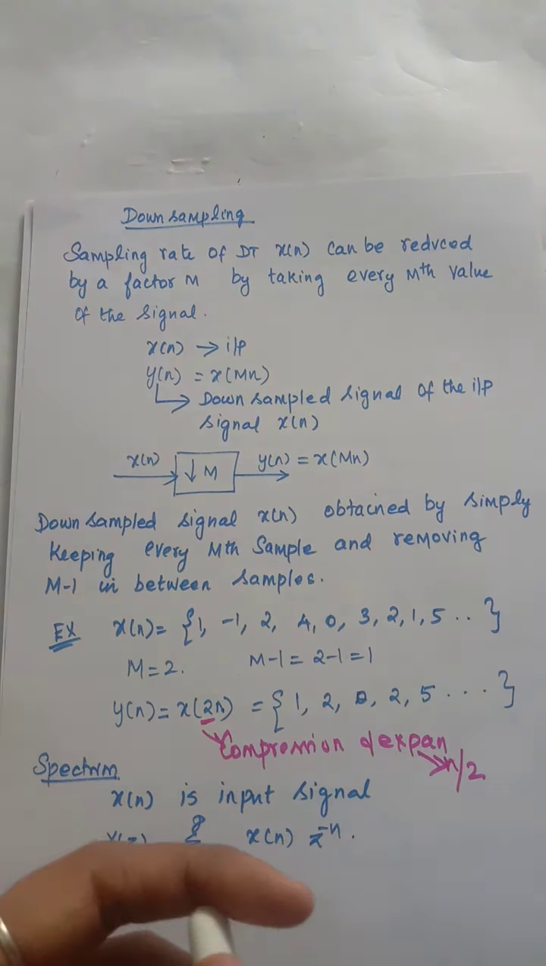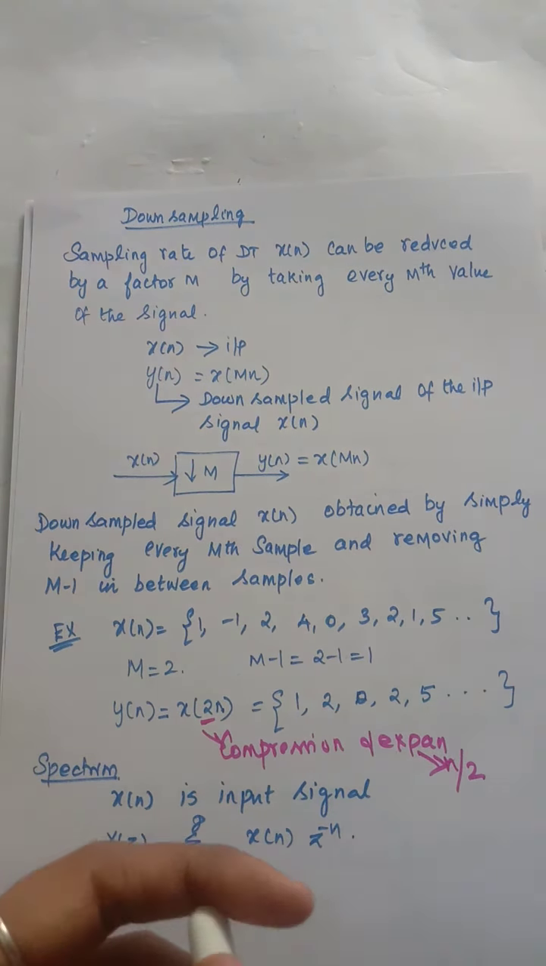Consider an input x of n. I am going to perform downsampling. Downsampling represents decreasing the sampling rate, so compression. So I am going to have x of Mn, which is nothing but y of n. This is the symbol denoting downsampling: x of n followed by a down arrow M, which represents the downsampling factor. Suppose I have a system like this, it means that it is going to perform downsampling by a factor of 2. Like that you need to understand it. This is what we do in the time domain.